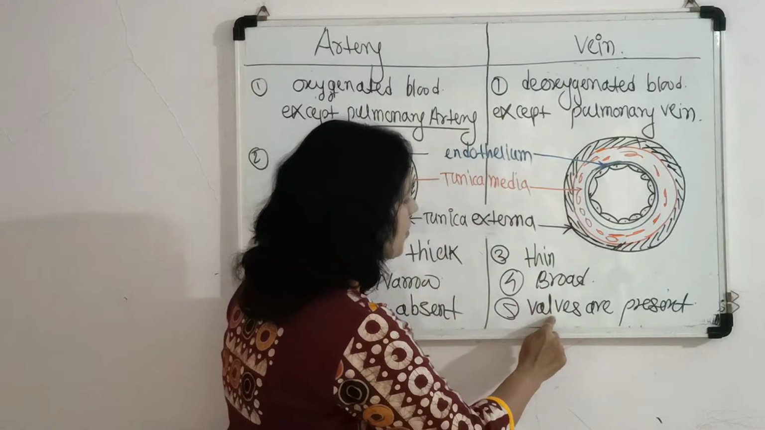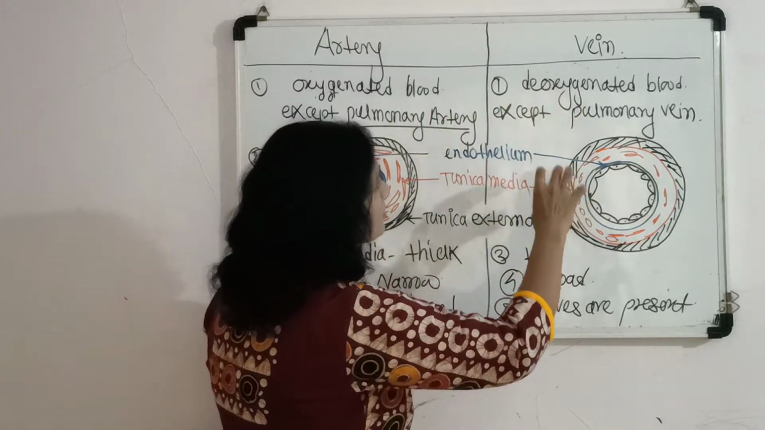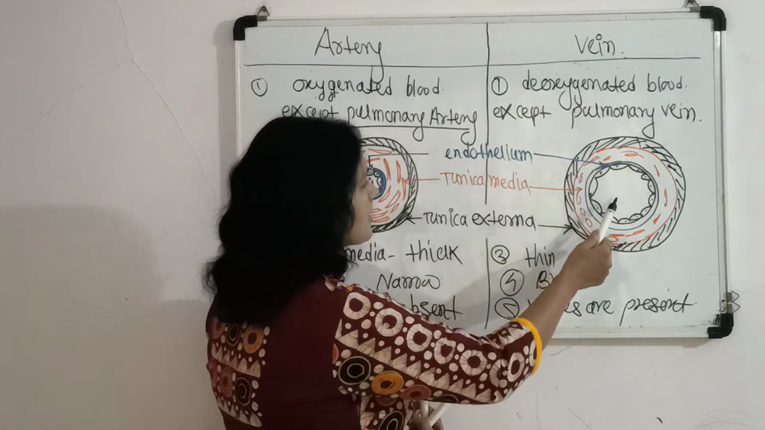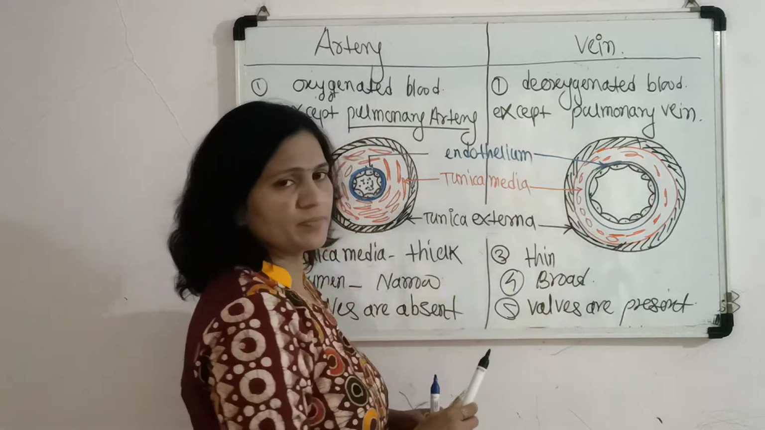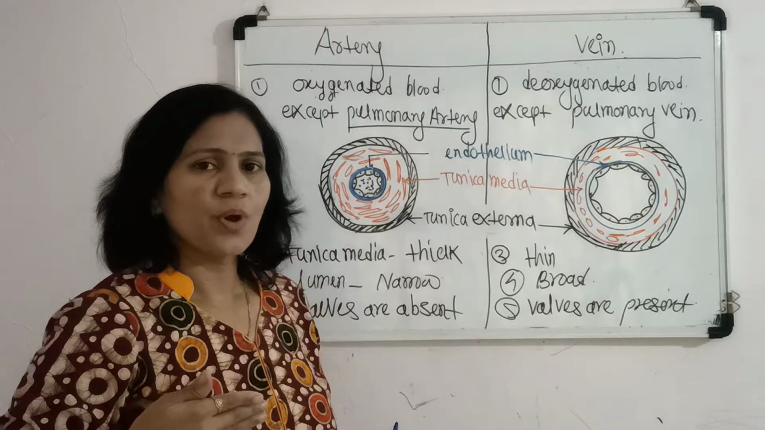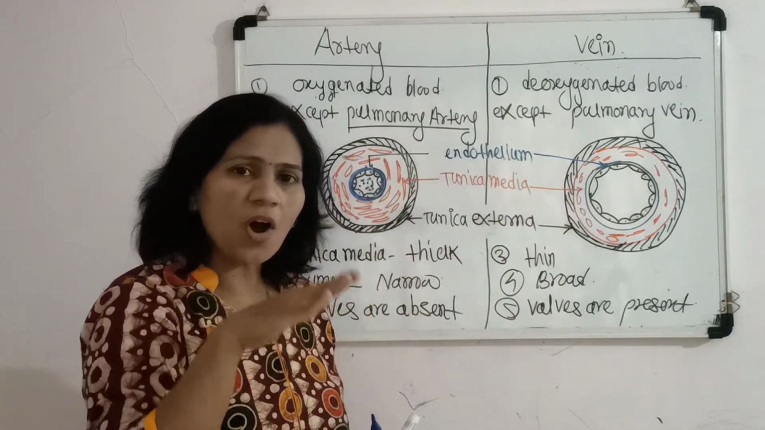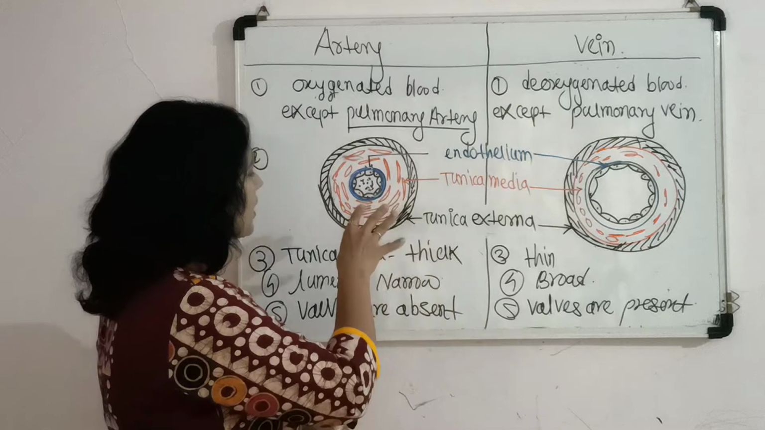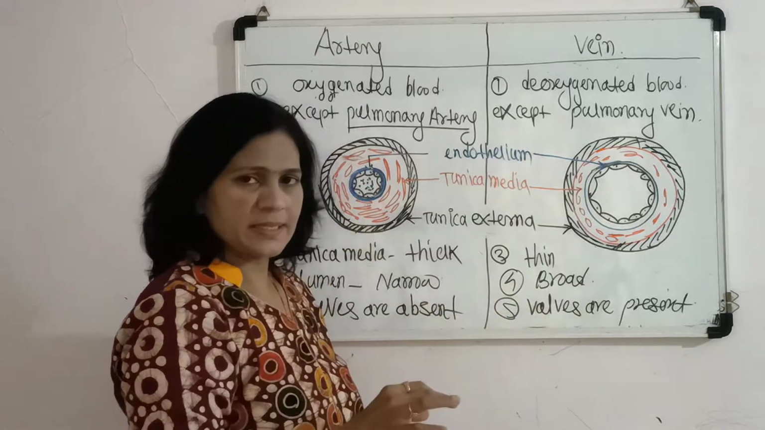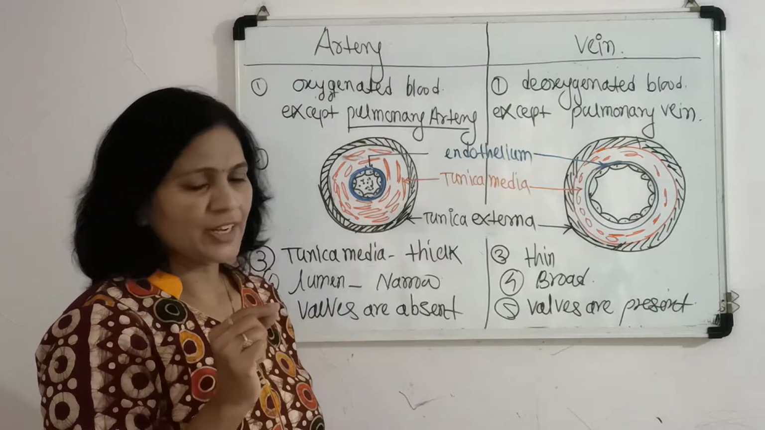But in the veins, walls are present, as veins carry the deoxygenated blood. As we have discussed, their lumen is also broad, so there are chances of backflow of blood in the vein, as the blood is not under pressure comparatively to the artery or the oxygenated blood. That's why walls are present here. This is also a most important differentiating point between artery and vein.